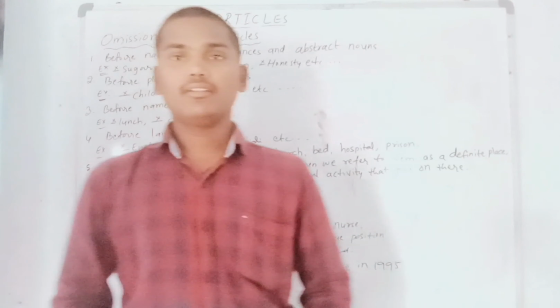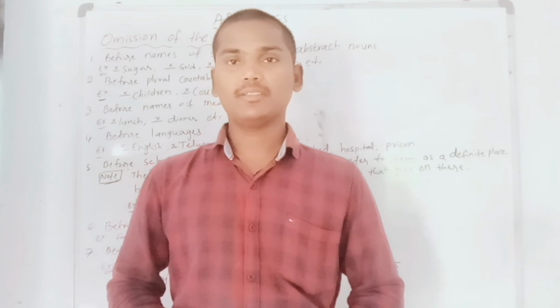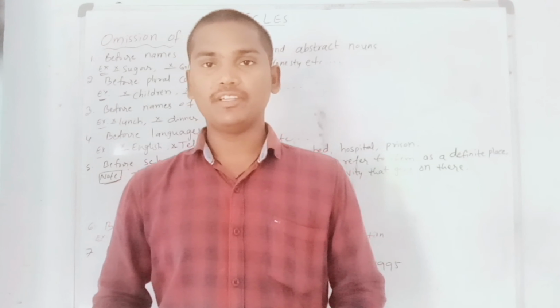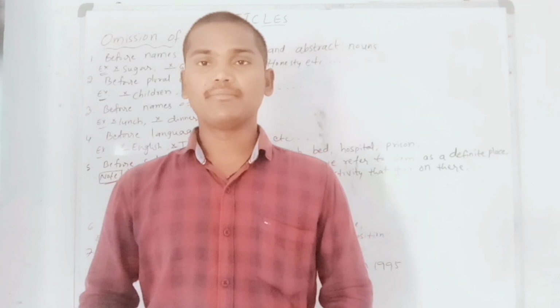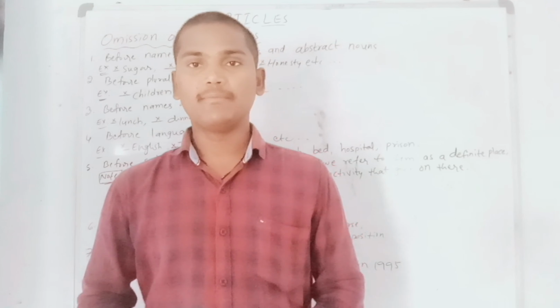In this video, we are going to learn about omission of the article. My dear students, in the previous videos, we learned about articles and kinds of articles and how to use a, an, and the. So we learned everything in the previous videos. Basically, articles are two types: definite article and indefinite article. We learned how they are used in our grammar, and now today we are going to learn about omission of the article.